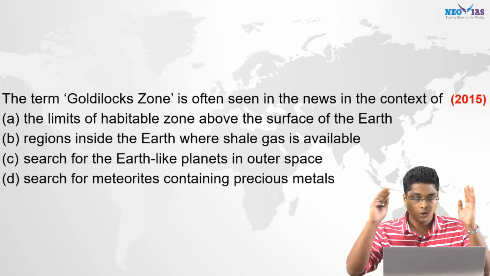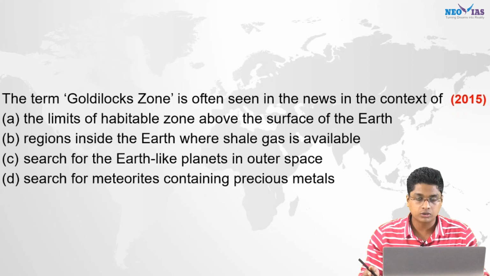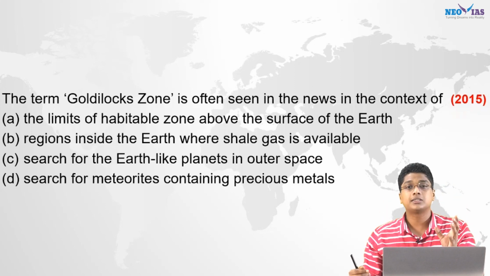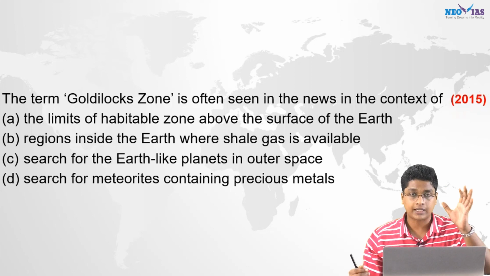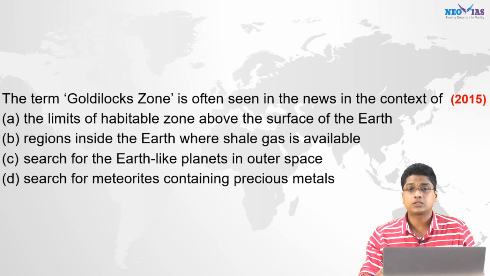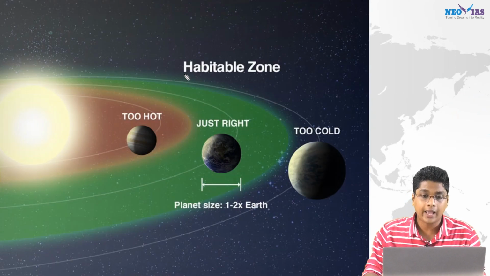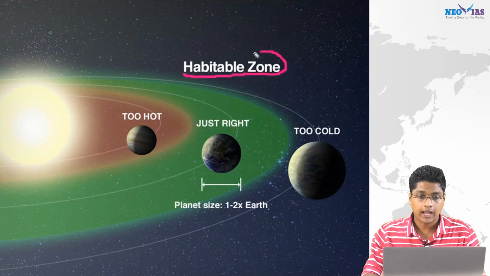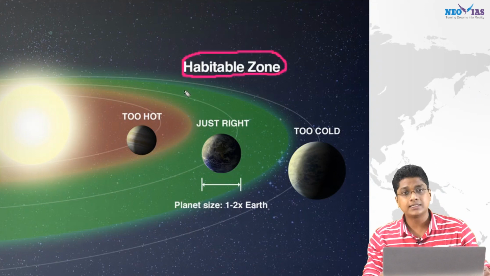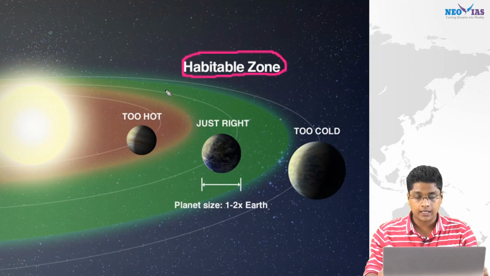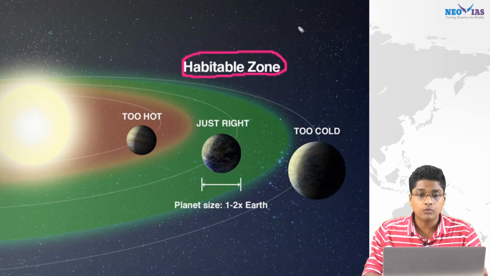Now this is all related with this concept Goldilocks zone, and in this video we'll discuss the conditions necessary for life to exist on a planet as well. So first of all, let's talk about what this term is, Goldilocks zone. As I told you, the Goldilocks zone, another name is habitable zone. So first of all, let's discuss the necessary conditions for life to exist on a planet. The first thing is liquid water. Liquid water has to be there.